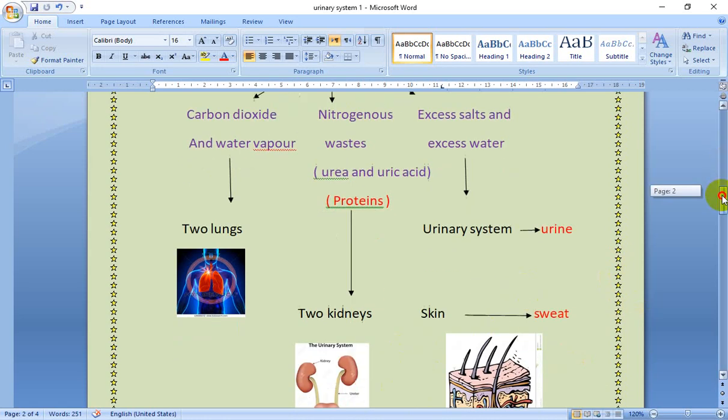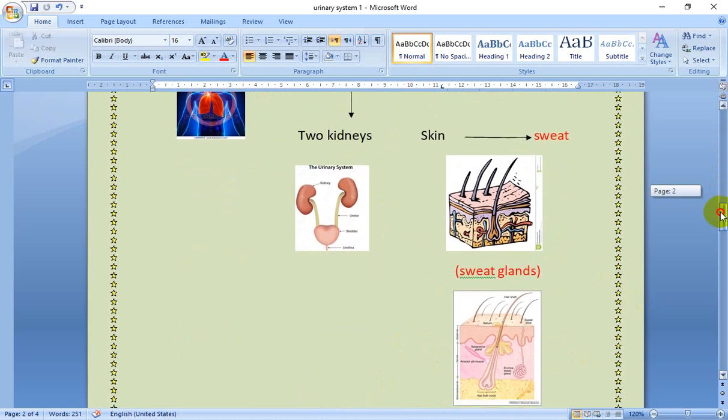And sweat is secreted by special glands in the skin called sweat glands.